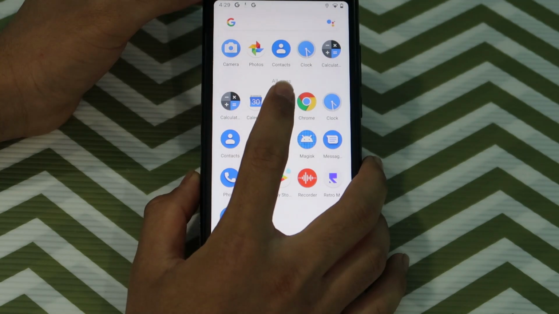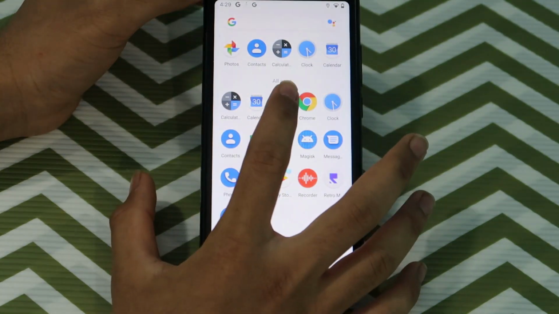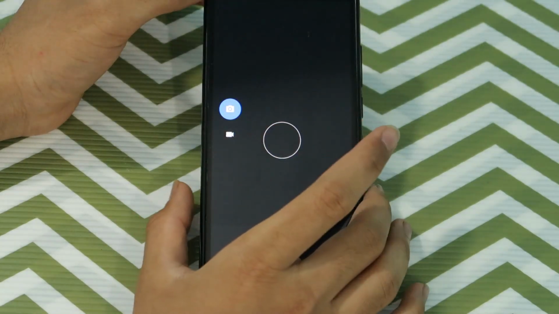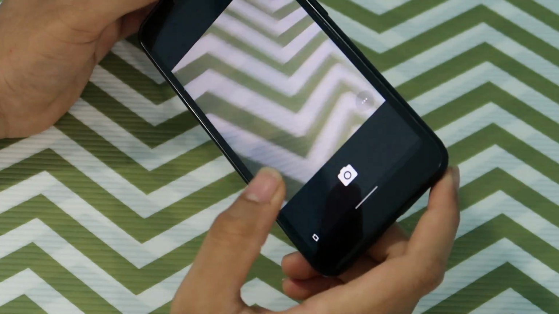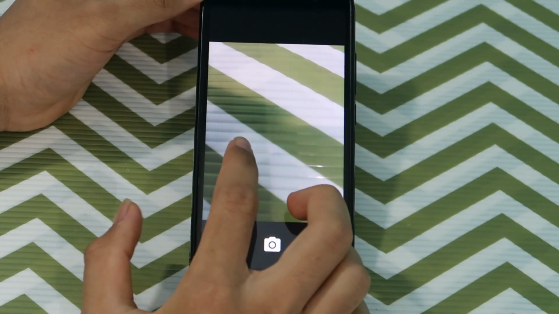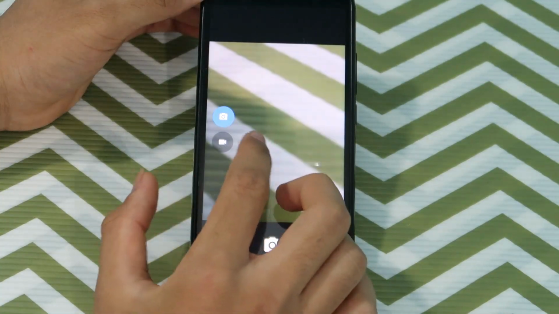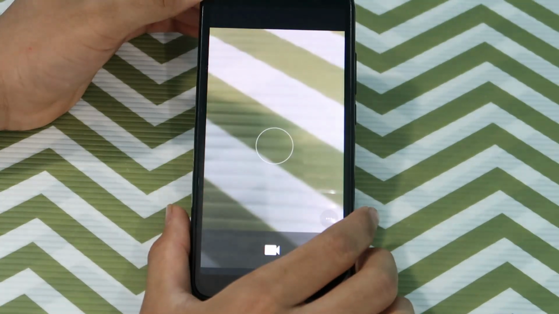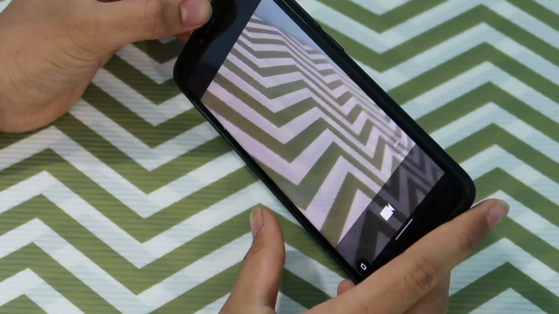Let's see the quality of our camera right now. Okay, so it's the photo mode, and it's really great. The quality is really great, and there is also a video mode. Okay, so while sliding it goes back. Let's check the video mode. Yeah, it's great. It's probably great.